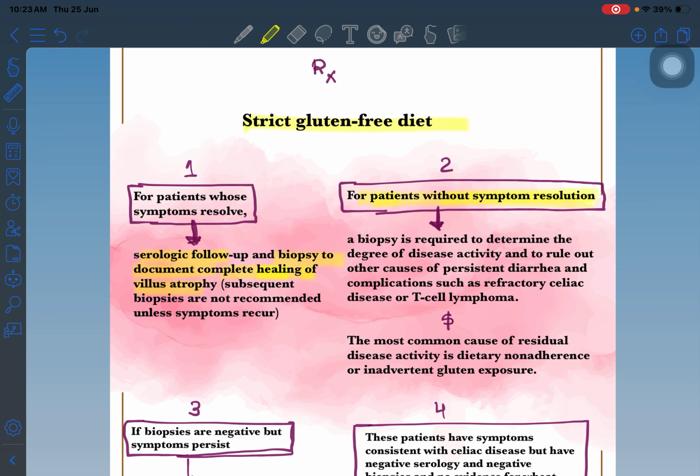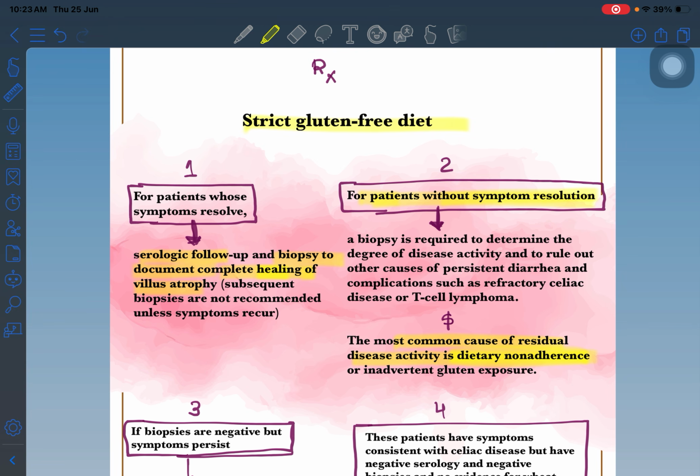If the patient comes to you without symptom resolution, okay, there are two probabilities. First probability is the patient is not following the strict gluten-free diet. Okay. The most common cause is residual disease activity from dietary non-adherence. The patient is not following the strict guideline of the treatment. Second thing, it can be another disease or it can be a refractory disease.